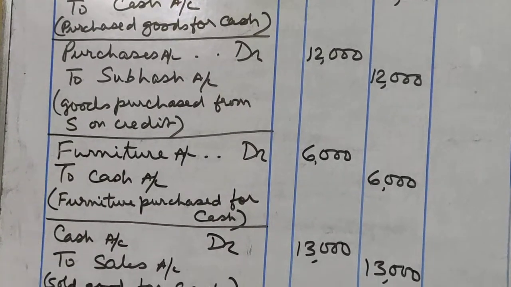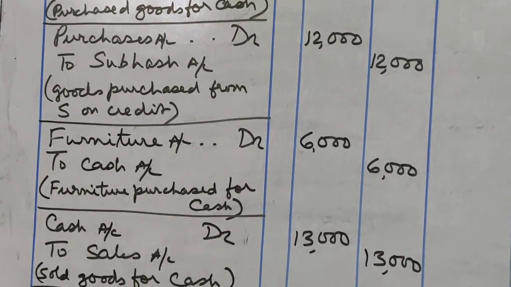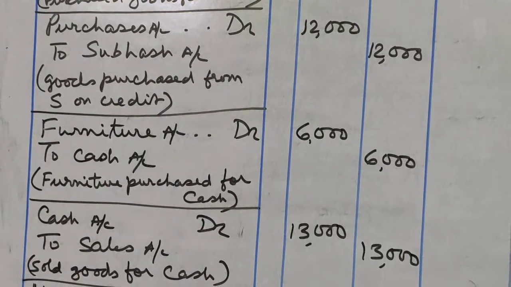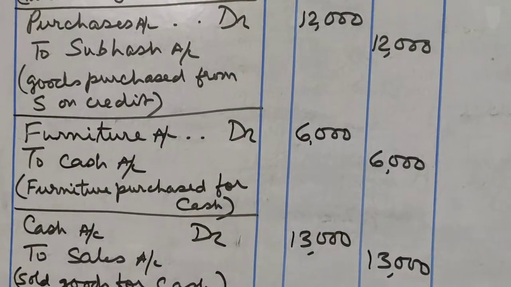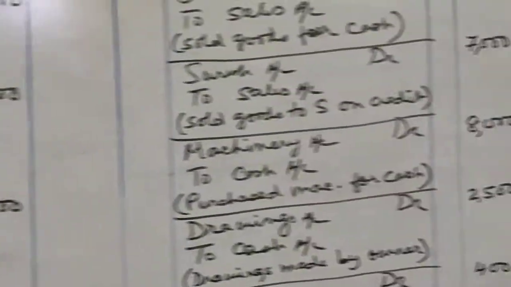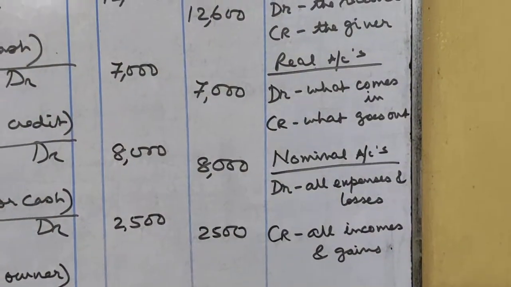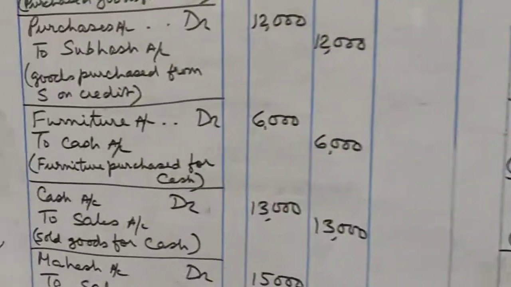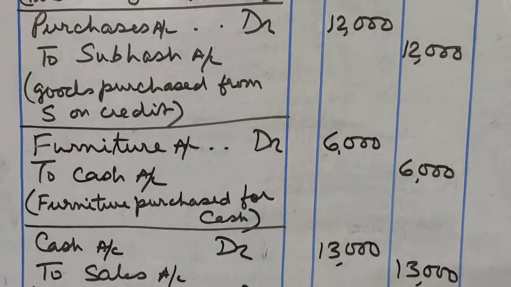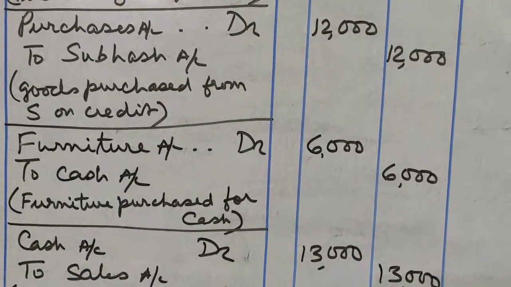Next one is purchased furniture for cash 6,000. Now here we are not purchasing goods, but we are purchasing furniture. Now furniture is also an asset. Asset, real account, debit what comes in. What comes into the business? Furniture comes into the business. So furniture account will be debited.